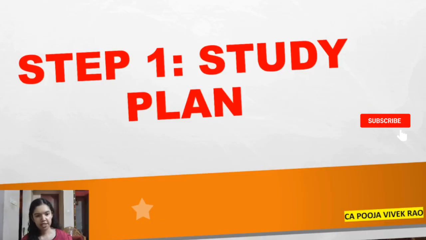Now let's discuss some important points to keep in mind while preparing a study plan. First, you have to decide which are your strong subjects and which are your weak subjects. Allocate more time to weak subjects, and it is better to combine 2 subjects per day. You can combine 1 theory and 1 practical subject, like accounting with quantitative aptitude, or accounting with business economics. Accounting is a descriptive paper, and quantitative aptitude and business economics are both MCQ based papers. Like this you can combine.